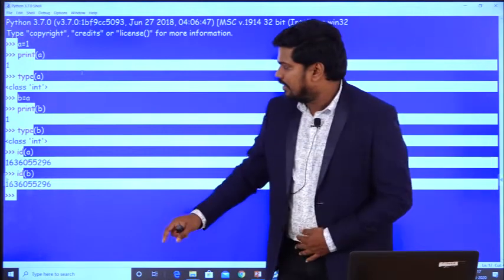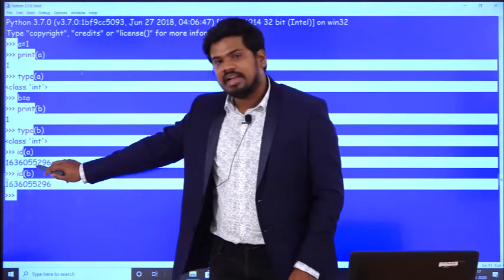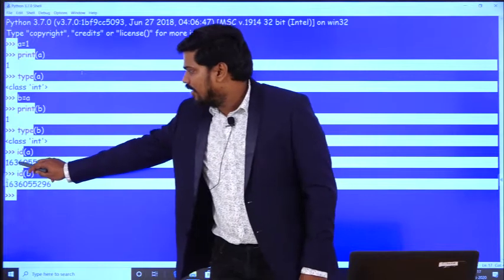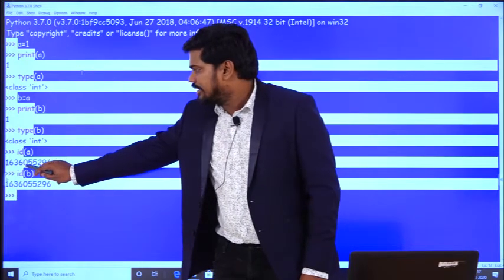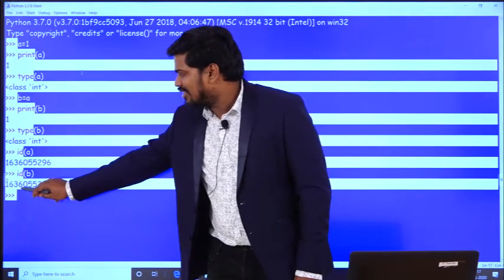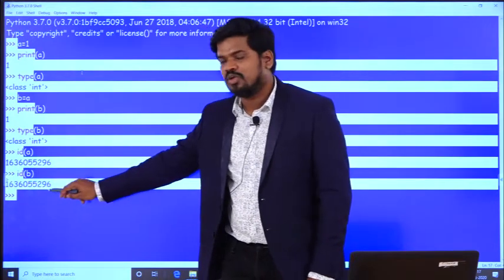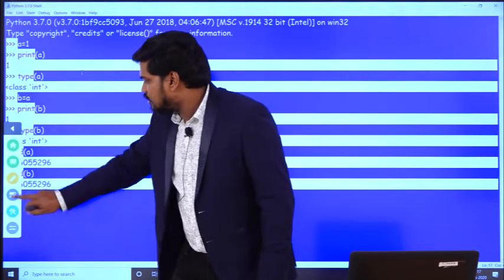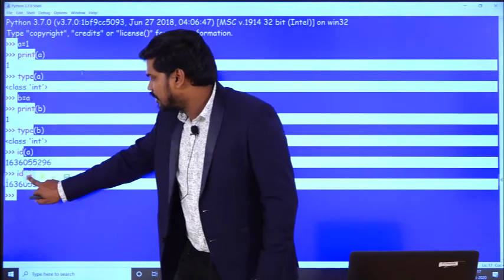So observe carefully. Here the address of the variable a is 163.60.55.296, and the address of b is 163.60.55.296. So I will explain this with a visual representation.